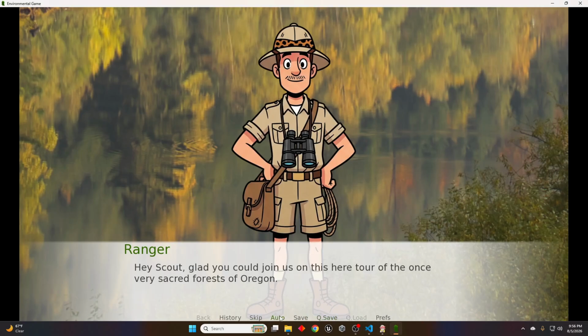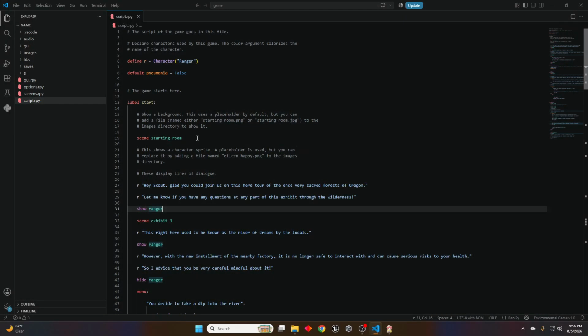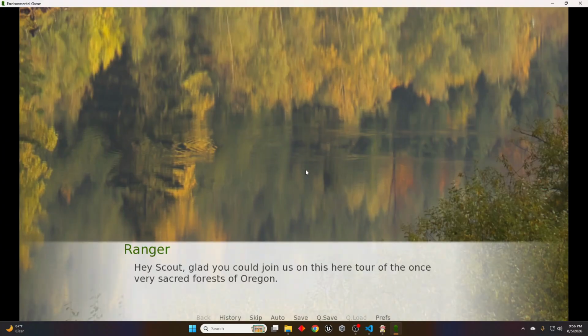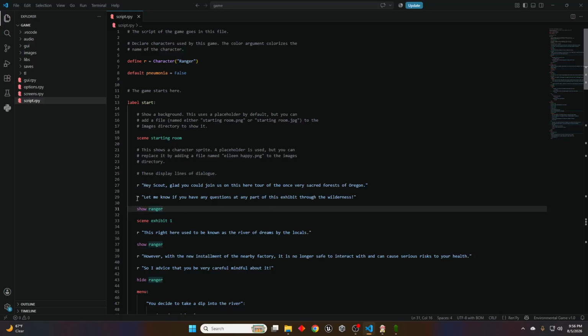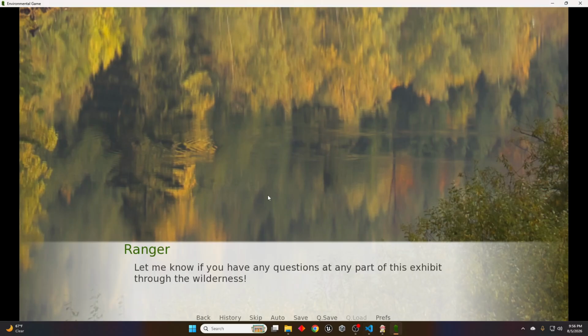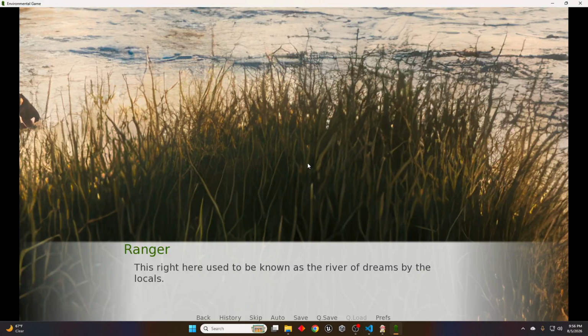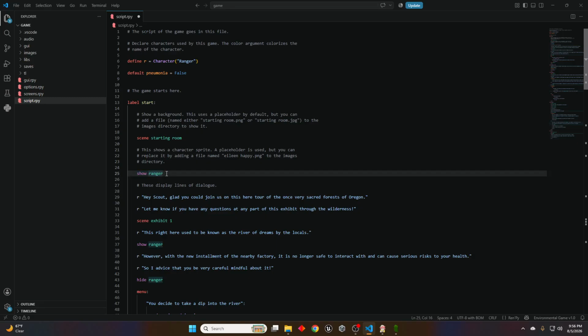And when we restart, and once we start, we'll see that the ranger isn't here anymore, right? But after this line of text, after let me know if you have any questions, there he is. Oh, and he's gone now. But that's because of another reason. But yeah, pretty much you always want to show your character before they start speaking.